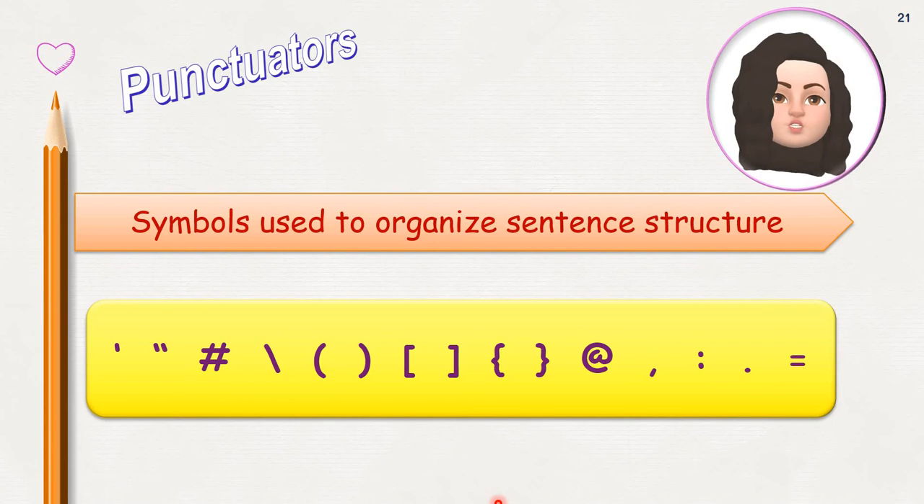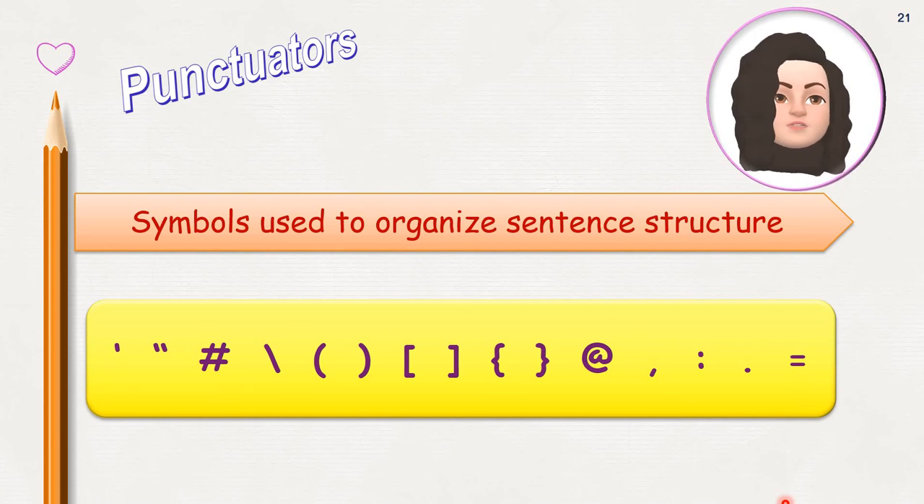Punctuators. Punctuators are the symbols used in a programming language to organize the sentence structure. Like in English or Tamil, we use so many punctuators. Why do we use punctuators? To organize the structure. Similarly, in a programming language we use punctuators. So punctuators are also tokens. Some of the punctuators I have shown here: single quote, double quotes, hashtag, backslash, open parenthesis, close parenthesis, square bracket, curly bracket, at, comma, colon, equal to, full stop.